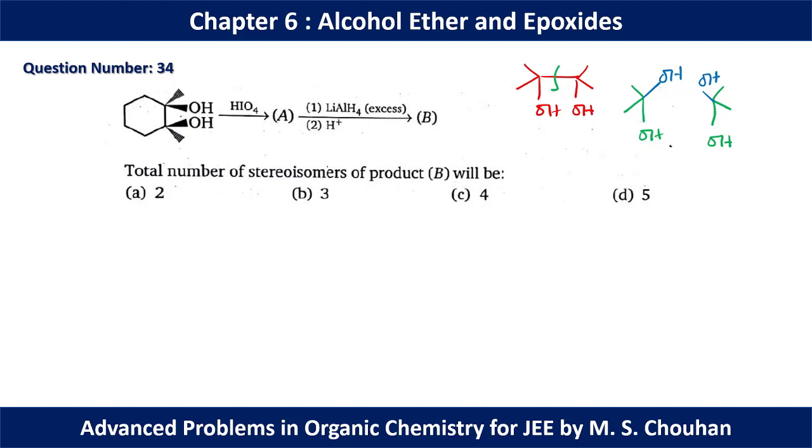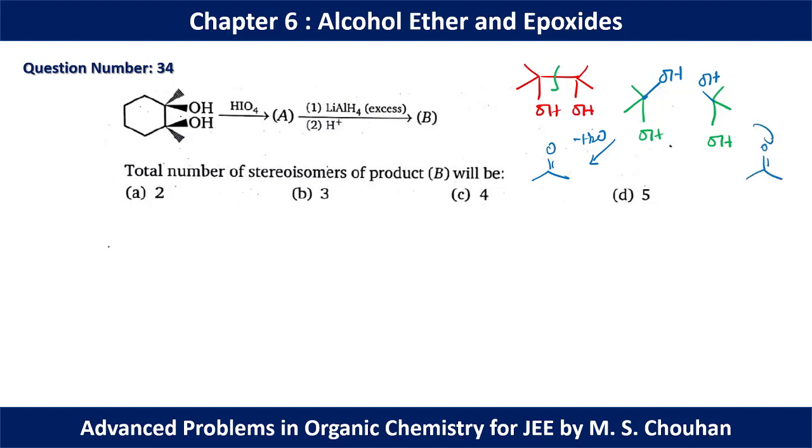But in this video, we are just discussing how to solve the questions. We are not discussing the mechanism and the detailed aspects of HIO4 oxidation. This is only how to solve the questions. That's why we are introducing the tricks. Now if we add 2 OH on the same carbon, water will be eliminated, and here we can have this kind of thing. Here also you can draw this kind of thing.